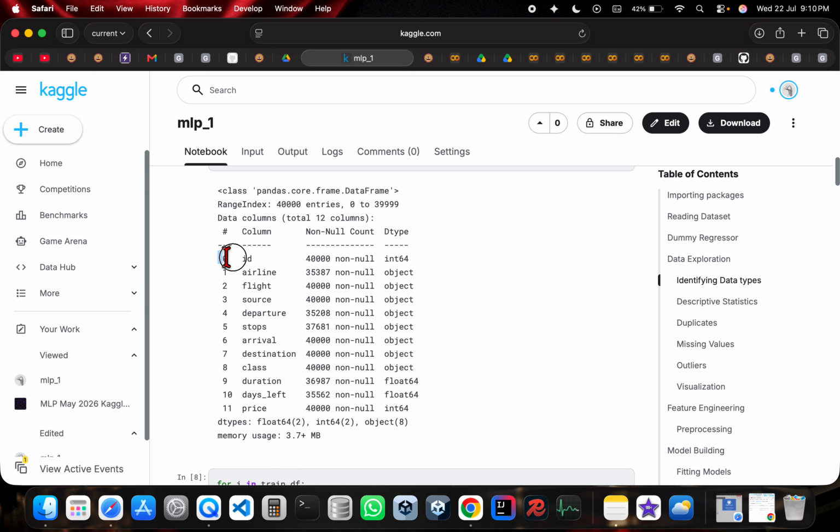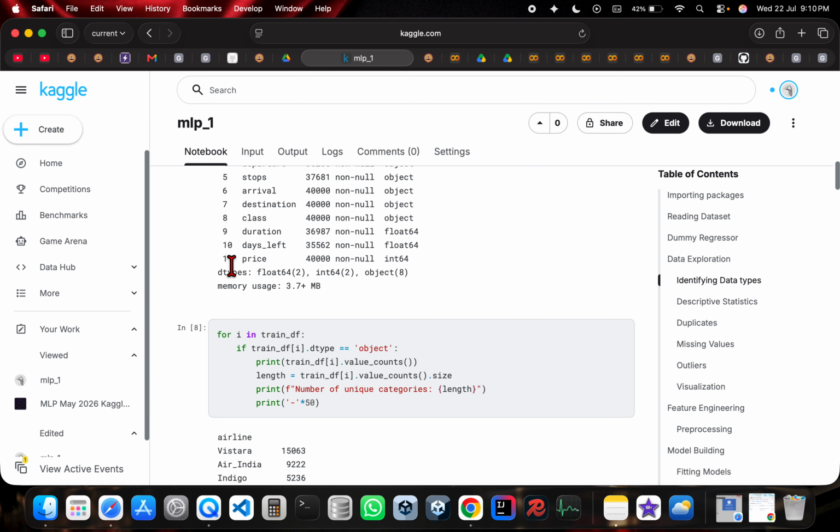As we can see, the id, which is a unique identifier, is also an integer, and most of them are objects with duration and days left to be float values. So we have the number of float values, integer values and object values as 2, 2 and 8 respectively.